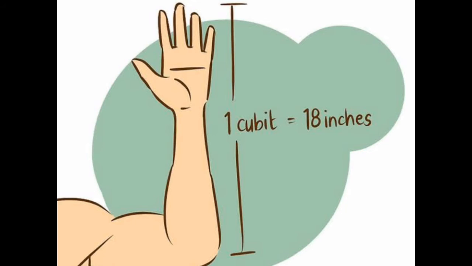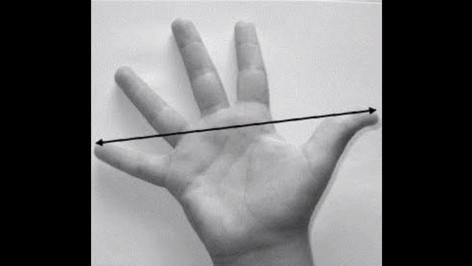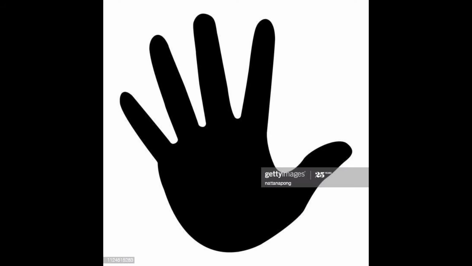The cubit was the length of an adult person's forearm, from the elbow to the tip of the middle finger. A handspan was the length from the tip of the thumb to the tip of the little finger of an outstretched hand. A palm was the width of the hand. A finger or a digit was the width of the middle finger.